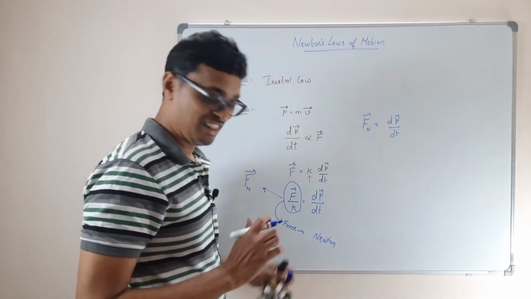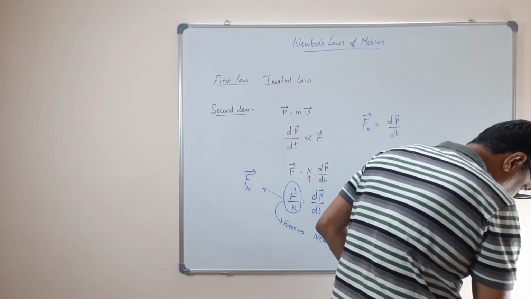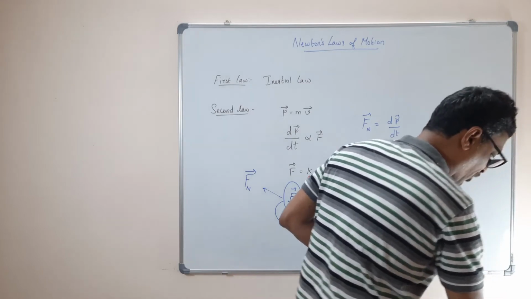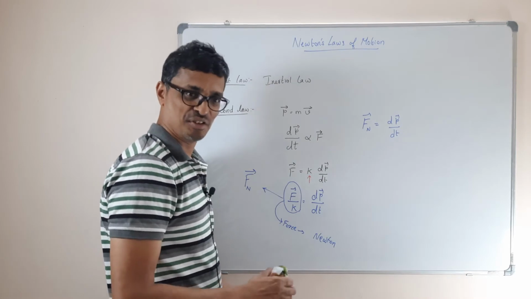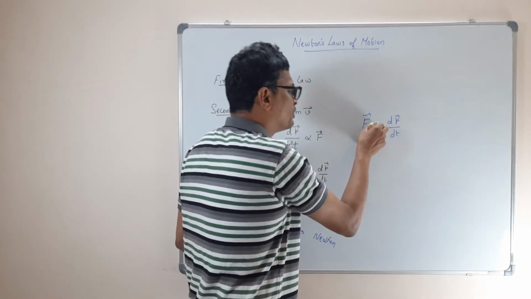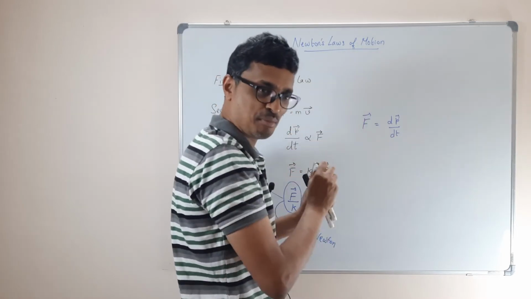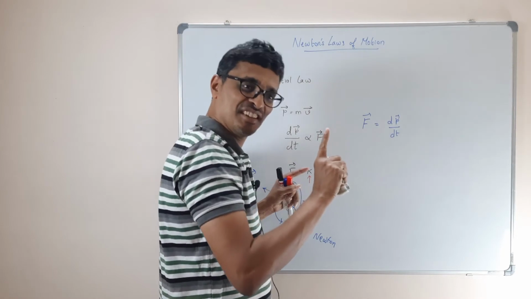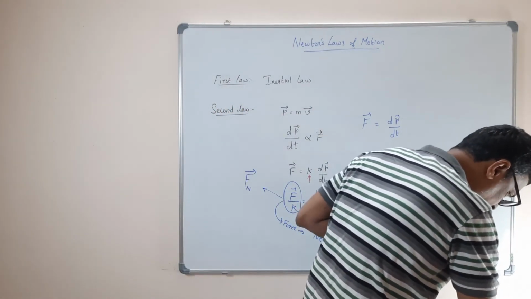You got it clear? That's what they write here: on selecting suitable units, it takes the form F equal to dP by dt. So I don't need to write Newton, just because I know that's the unit I'm going to use. So I take the force equal to dP by dt. My unit is defined considering that constant. Using a proper unit, we can actually define it.